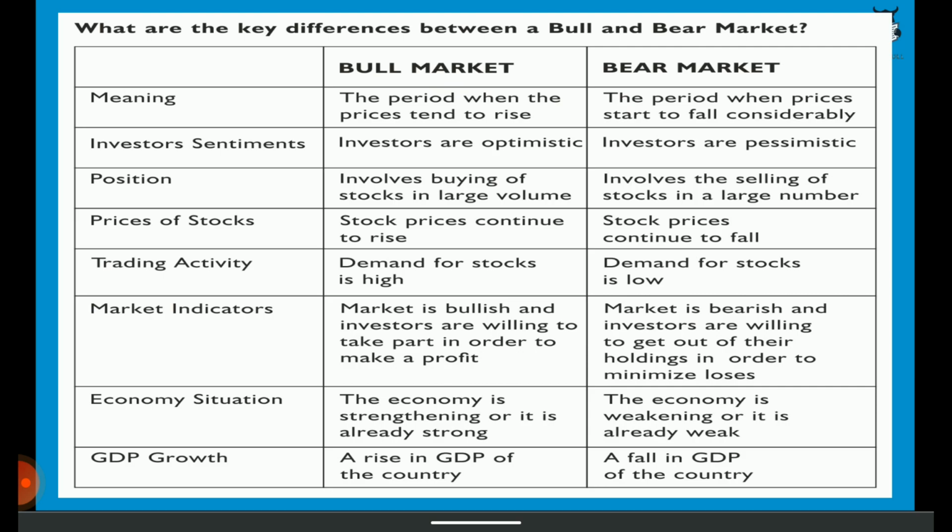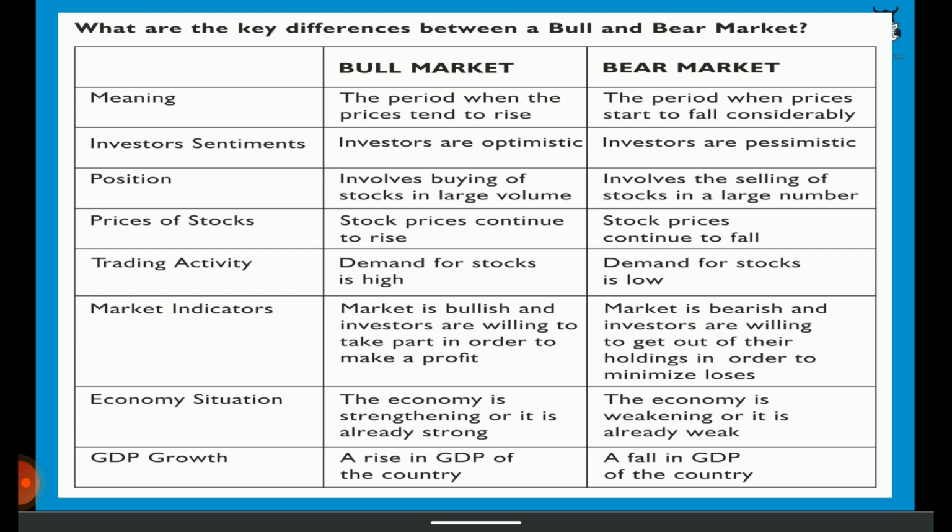Prices of the stocks, well, in a bull market stock prices continue to rise, whereas in a bearish market stock prices continue to fall. Trading activity in the bullish market is high because more and more investors want to buy more and more shares because they believe that in the future the prices of the shares will increase and they will make a healthy profit. Whereas in a bearish market the trading activity is low. People do not want to buy the shares. Demand is low. Instead the supply of the shares is high because more and more people are selling.